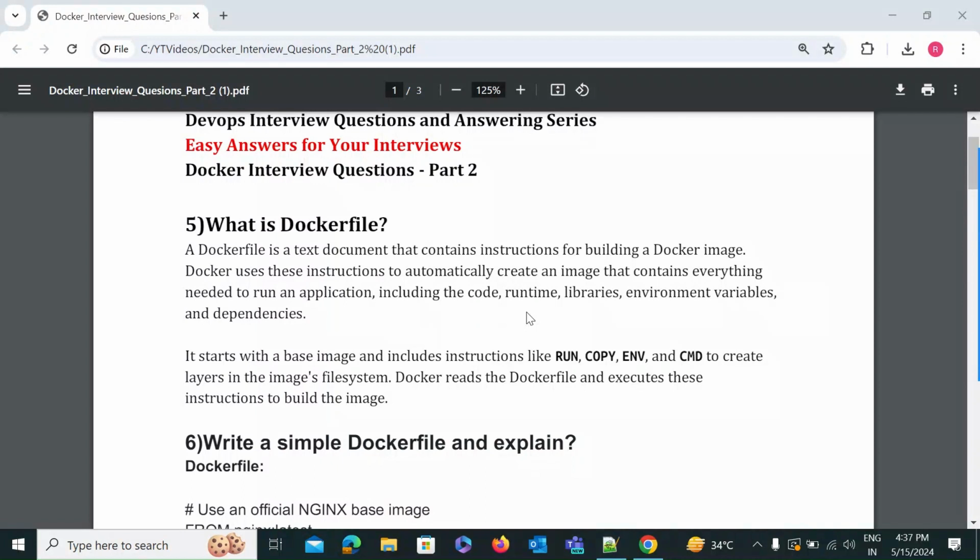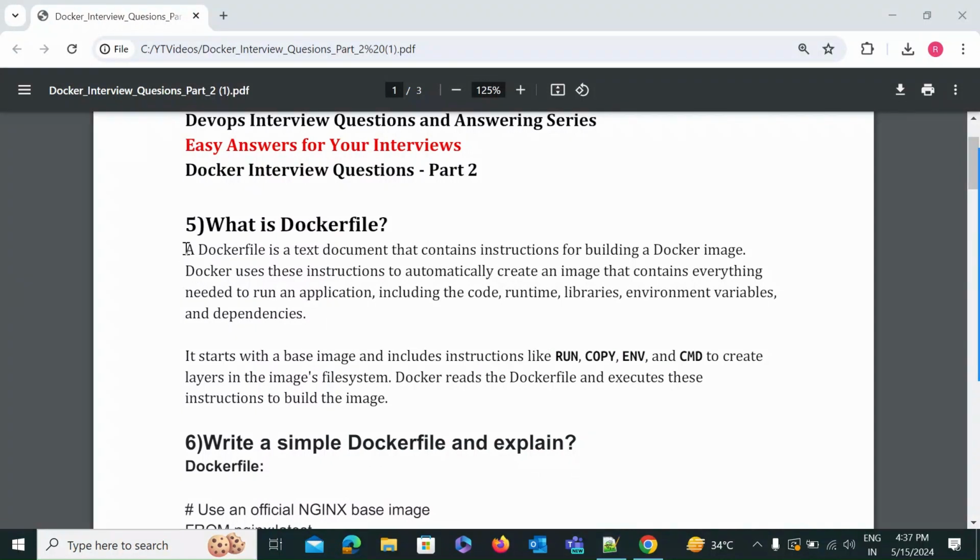So the first question of today's video and the fifth question of the Docker interview question series, this is part 2. The fifth question is, what is Dockerfile? You have to explain it this way.